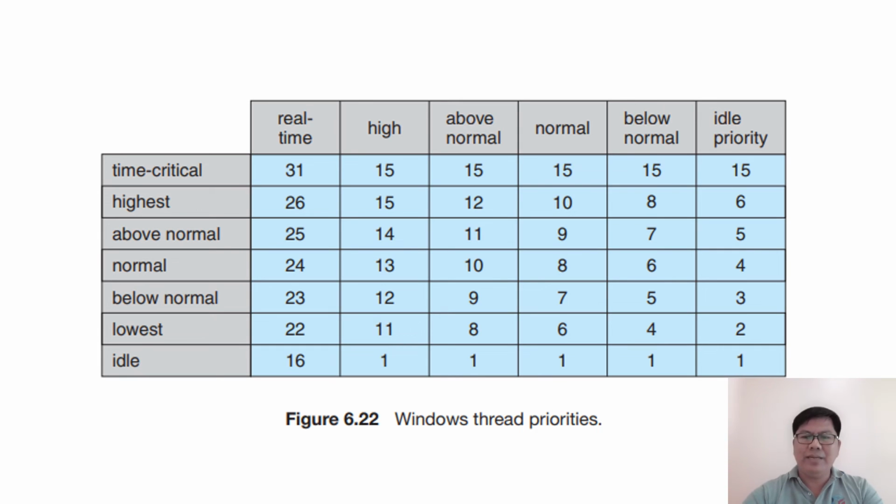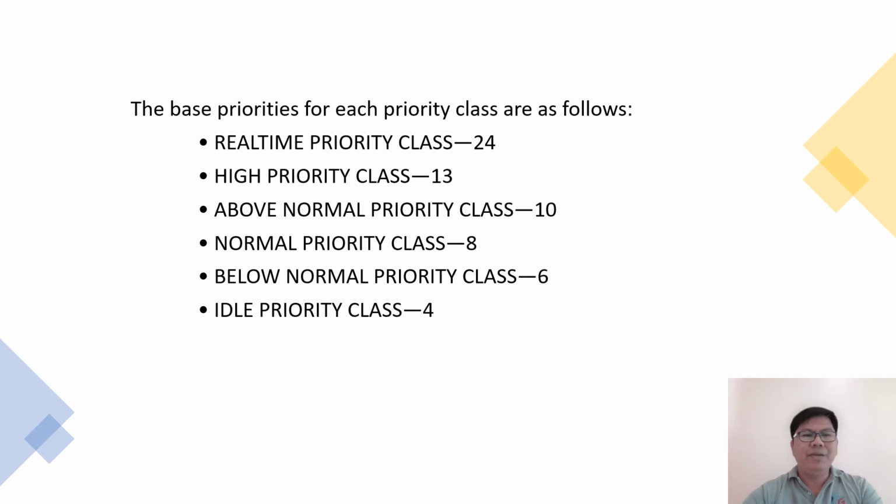Further, each thread has a base priority, representing a value in the range for the class to which the thread belongs. By default, the base priority is the value of the normal relative priority for that class. The base priorities for each priority class are as follows. The real-time priority class is 24, high priority class 13, above normal priority class 10, normal priority class 8, below normal priority class 6, and idle priority class is 4.